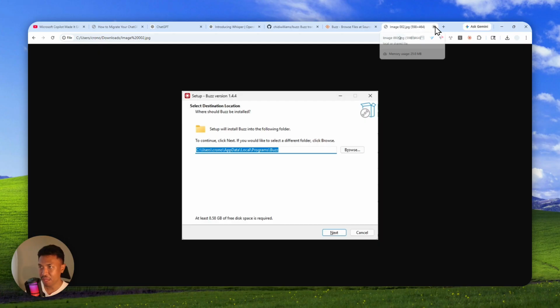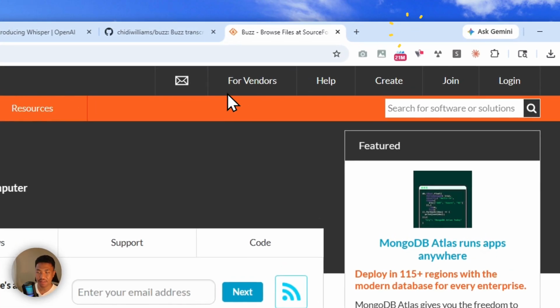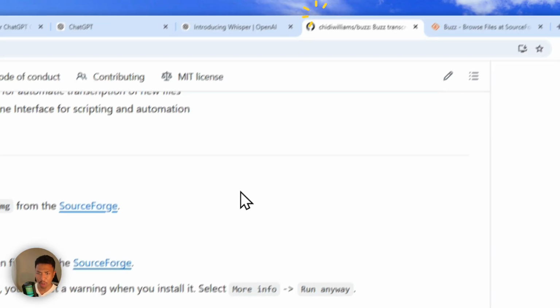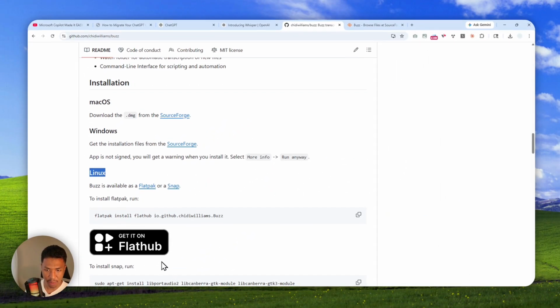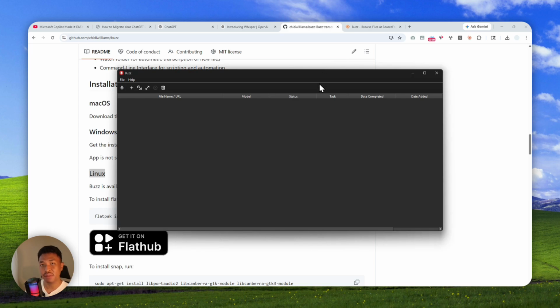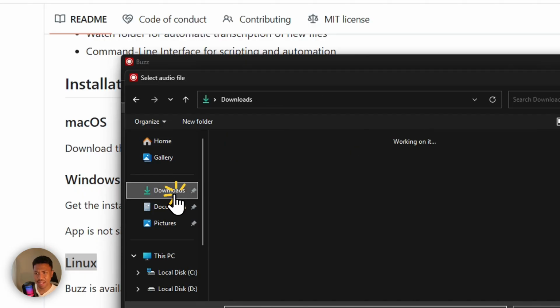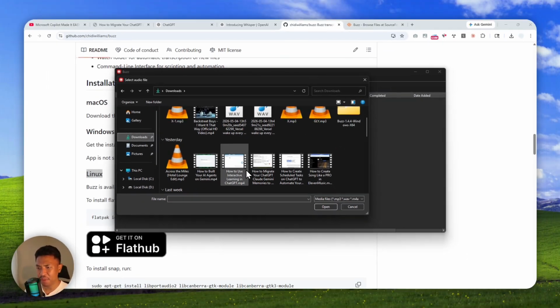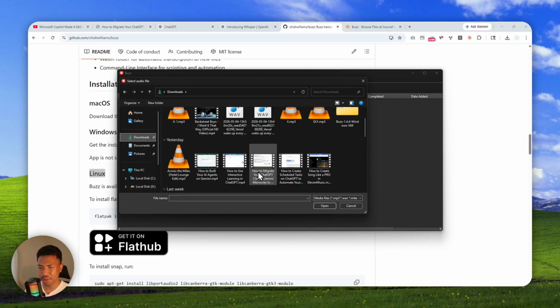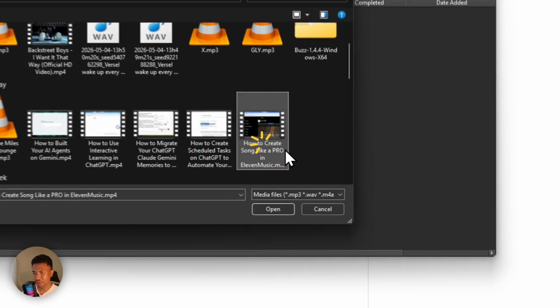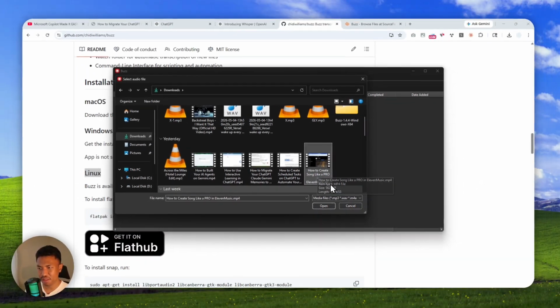Now, after you have got Buzz installed on your computer, you can open the program. So let me just open Buzz, and basically you'll see something that looks like this. Now, to add an audio or video file, you can click this plus button. And then let's say I have a video that I published yesterday. Let's try this video: how to create songs like a pro using 11 Music.